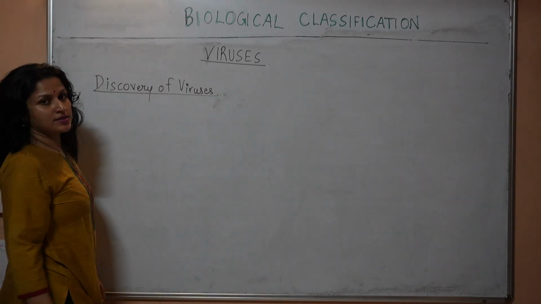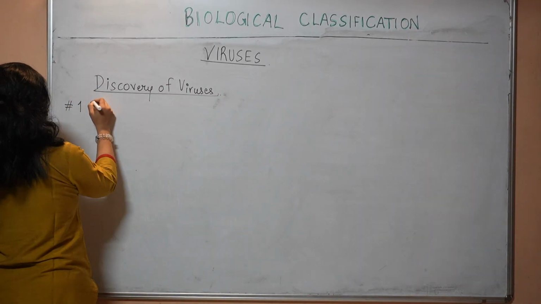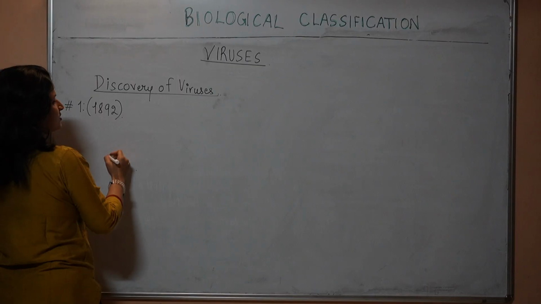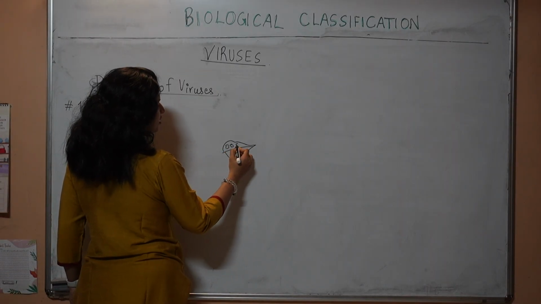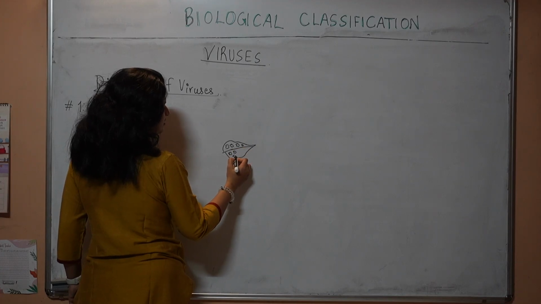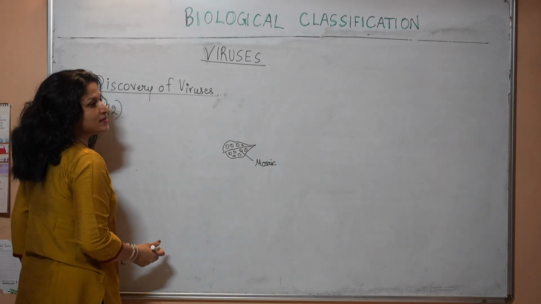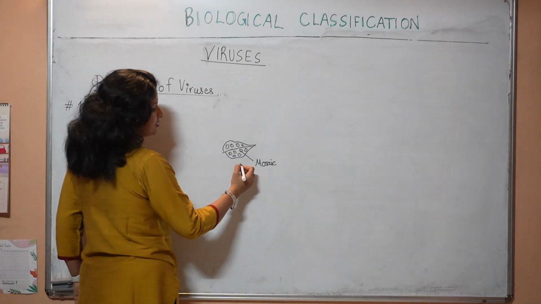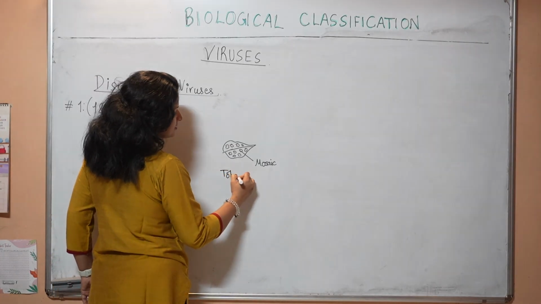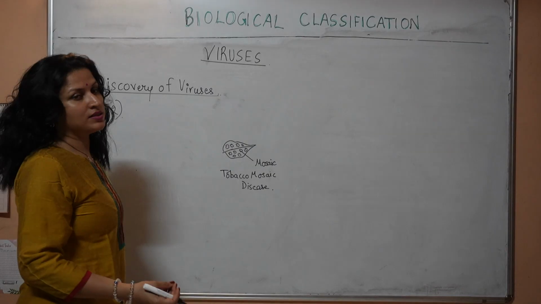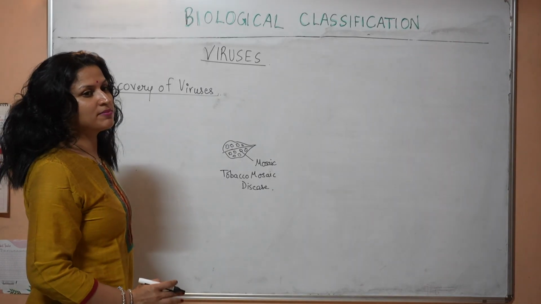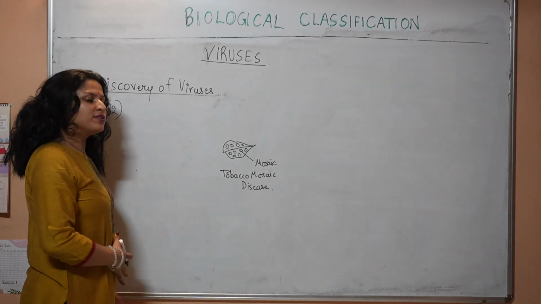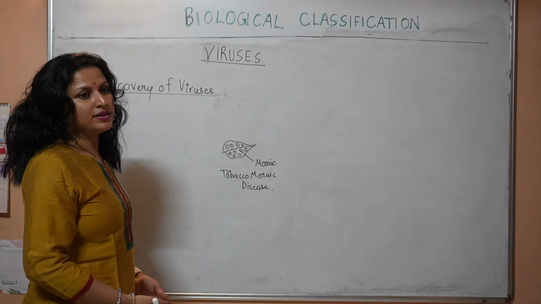So we are looking at the discovery of viruses now. Discovery of viruses. So it was the year 1892. Tobacco plants were suffering from a disease wherein the leaf lamina was getting yellow patches. These are called mosaic, and since the tobacco plant was having this disease, it was called the tobacco mosaic disease. Viruses were not discovered till this time. Only bacteria were discovered, so everybody assumed that probably it is some bacteria that is causing this disease, or it could be some internal condition with the plant only.